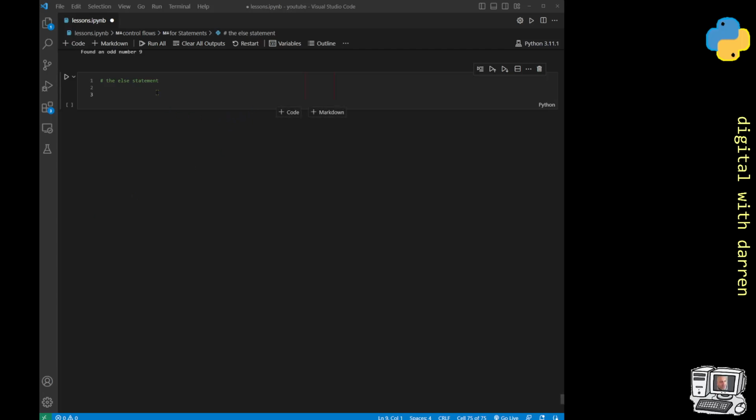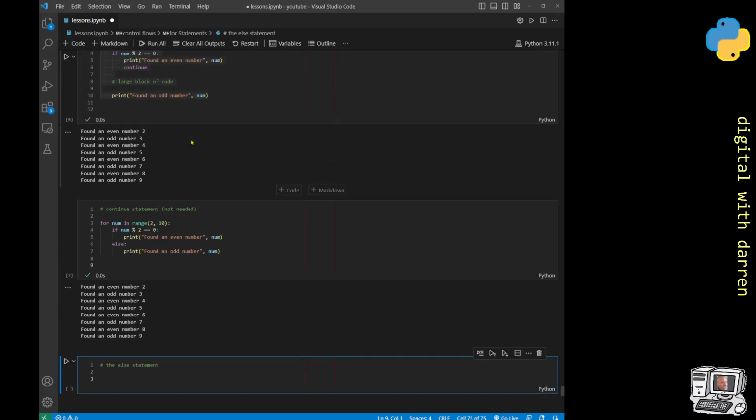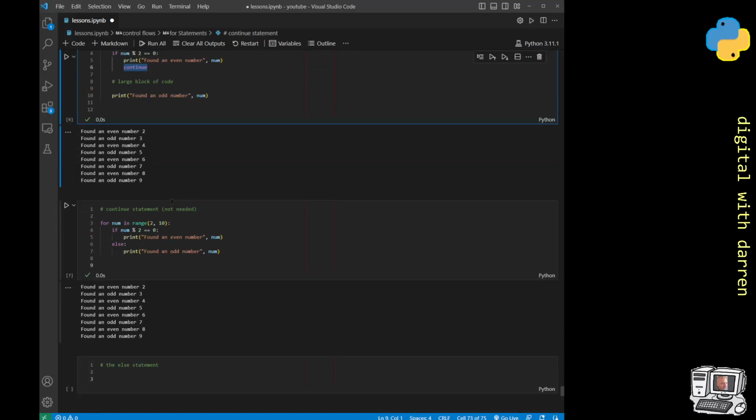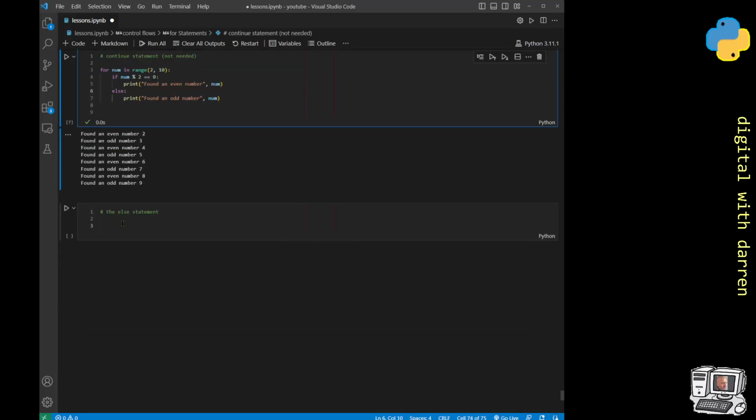So now we look at the else statement in our control flow in Python, and we just scroll back a little bit because we saw the continue statement over here, and we said that we could replace the continue statement with the else statement, and indeed that's the case. The else statement is just much more common, and in fact we literally see it everywhere, and predominantly after if statements.